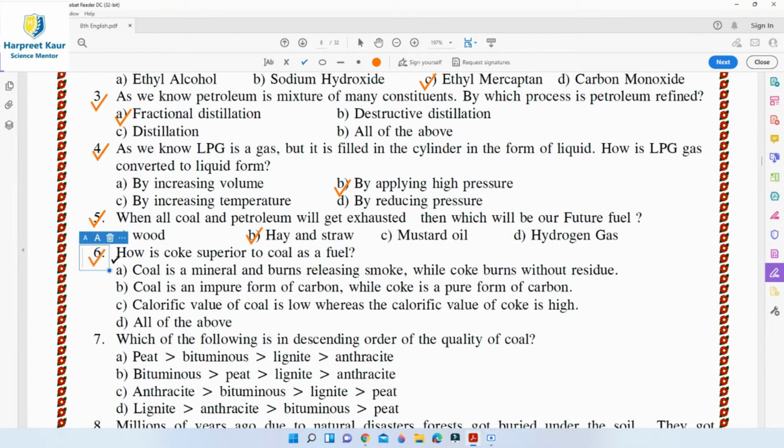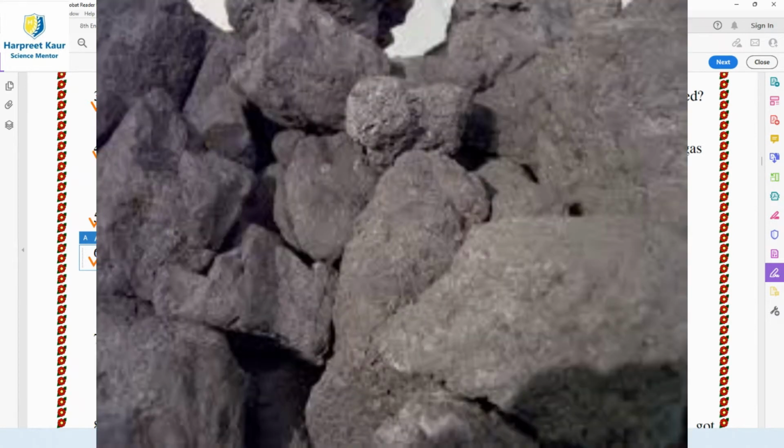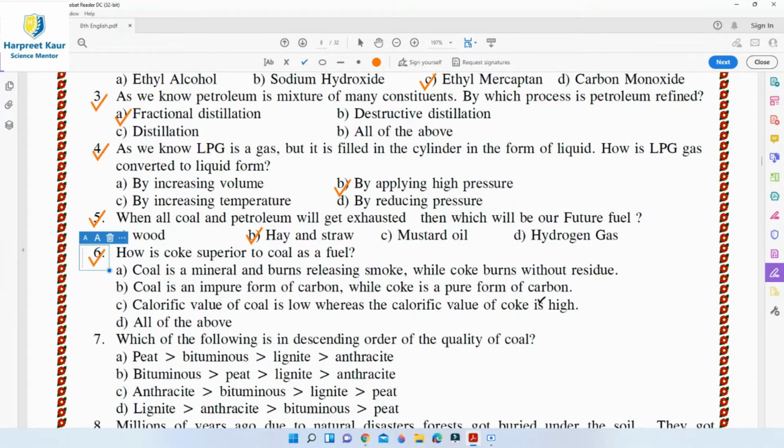Question 6. How is coke superior to coal as a fuel? Coal is a mineral and burns releasing smoke while coke burns without residue. Coal is an impure form of carbon while coke is a pure form of carbon. Calorific value of coal is low whereas the calorific value of coke is high. And the option is all of the above.